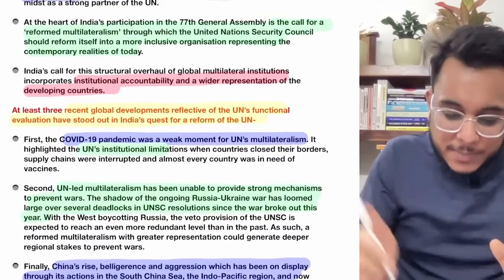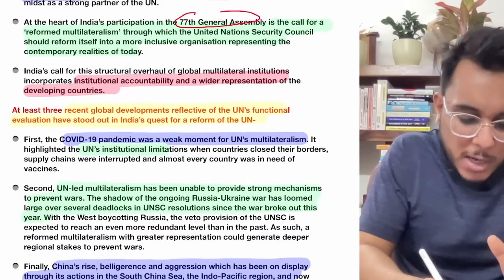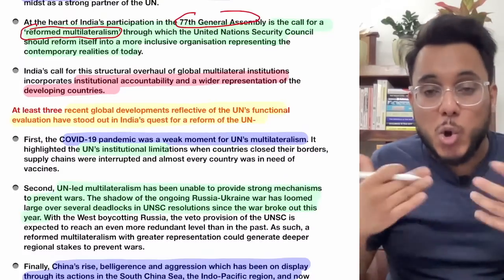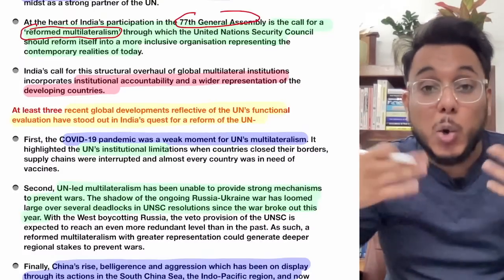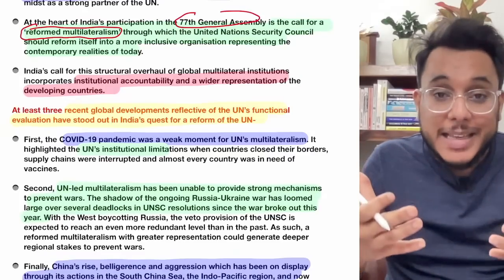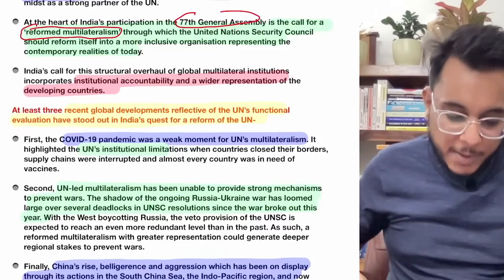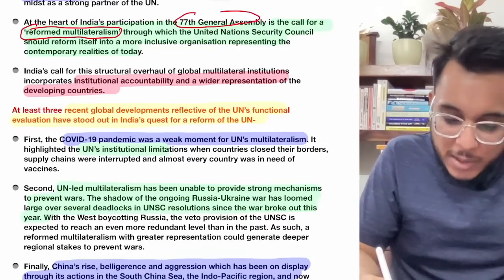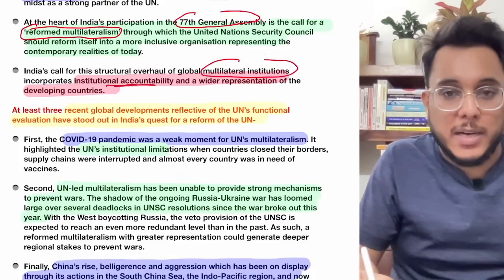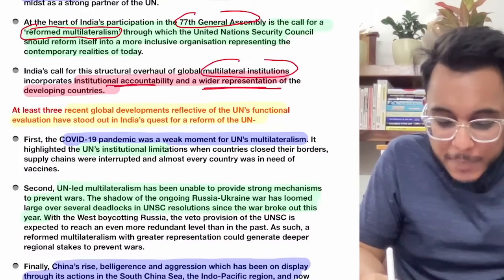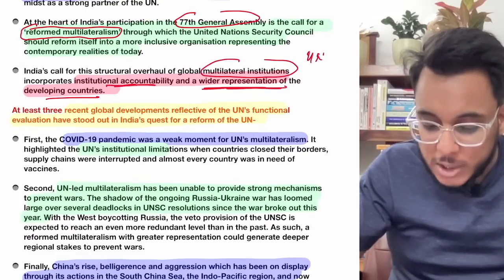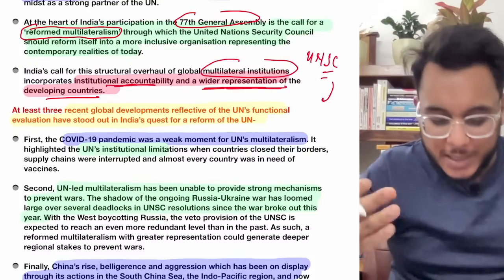So basically, at the 77th General Assembly, India had called for a reformed multilateralism. So the global order, or global institutions, for example the United Nations, in which all the countries come together, that multilateral order now needs to be reformed. First of all, right now we find that in the multilateral institutions there is a need for institutional accountability. There is a need that wider representation of the developing countries needs to be given. Particularly we are talking about the United Nations Security Council. Okay, we'll discuss that.